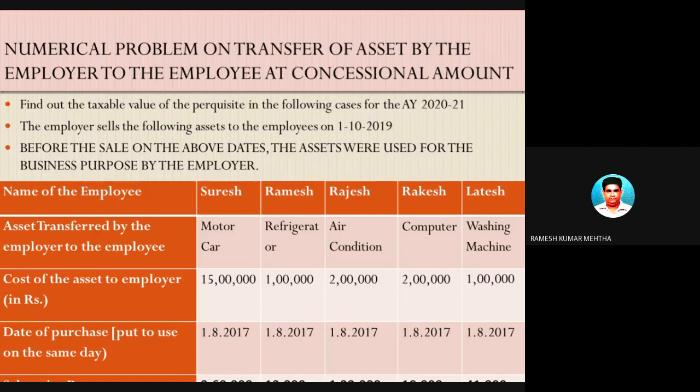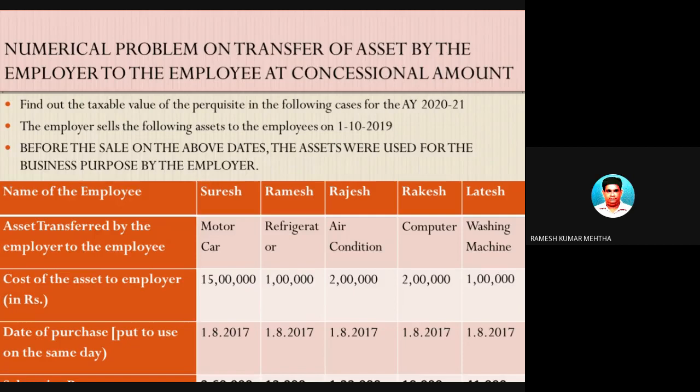Okay, and some assets belonging to the employer are sold to the employee at a very concessional price, and you are being asked to find out the value of the perquisite in the form of transfer of movable assets by the employer to the employee. So let's take up this problem and solve it.